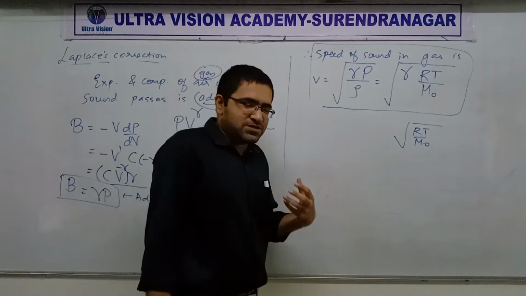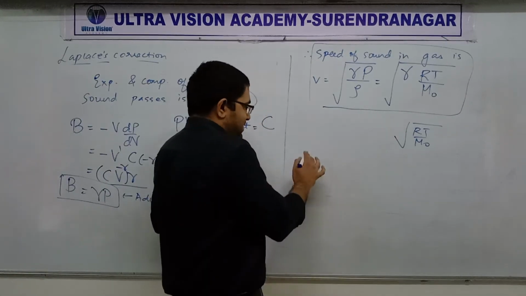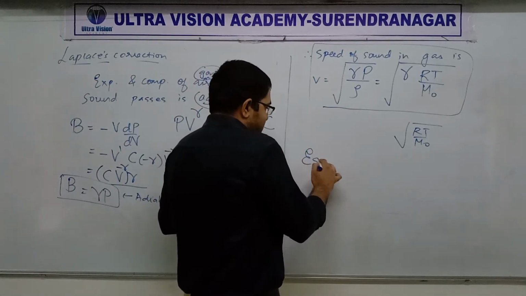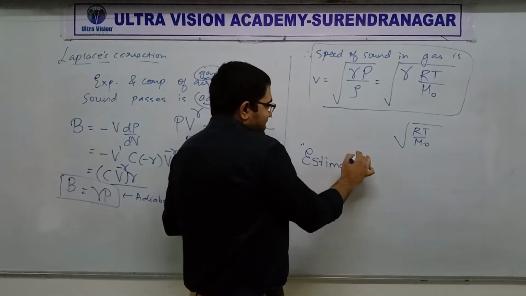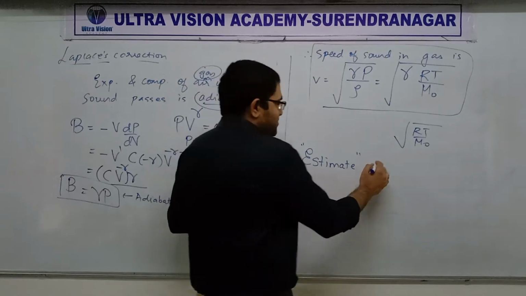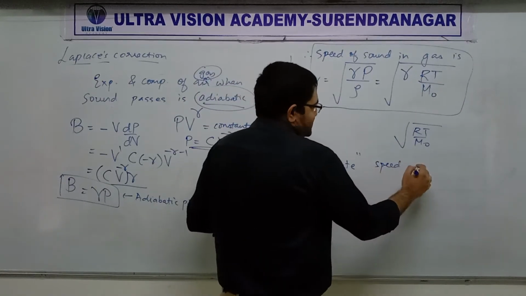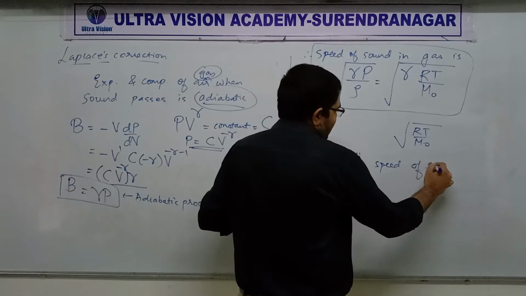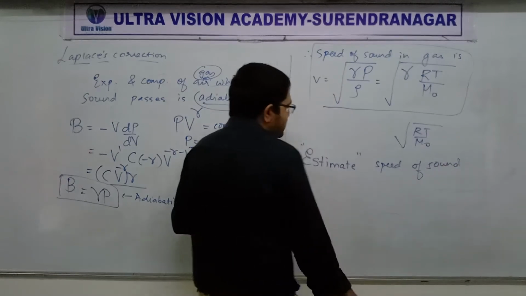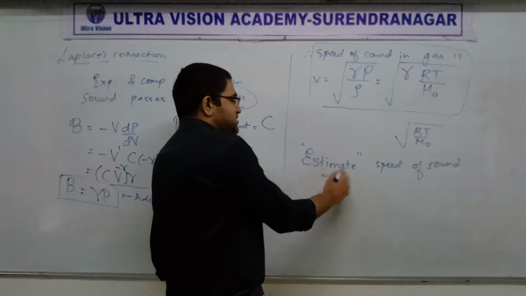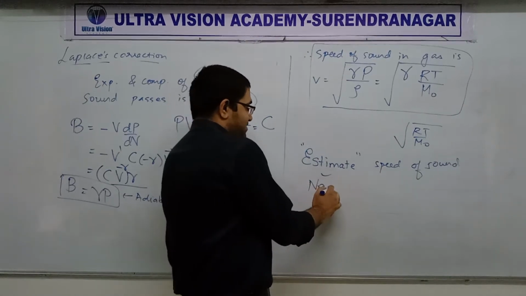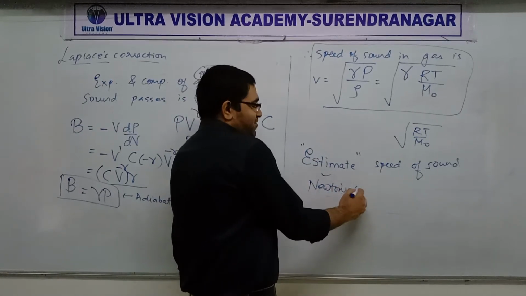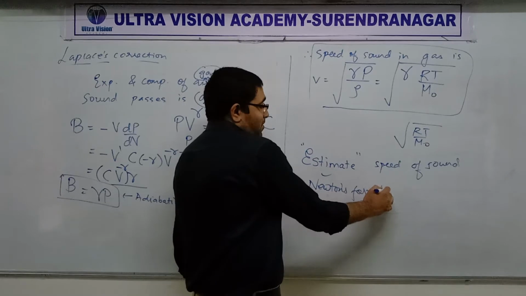You'd always have to be careful. Sometimes questions, especially in the textbook, say estimate speed of sound. Generally when I've seen that in this textbook, when they say estimate speed of sound, what they mean is use Newton's formula. Okay, I understand that is horrible.